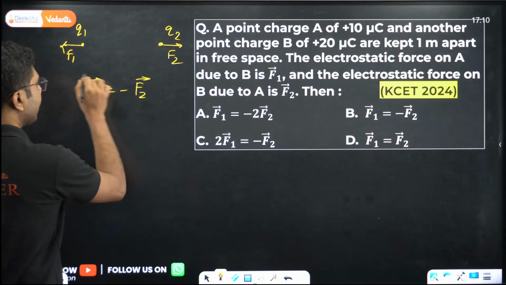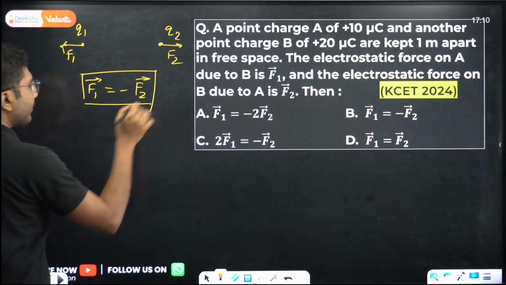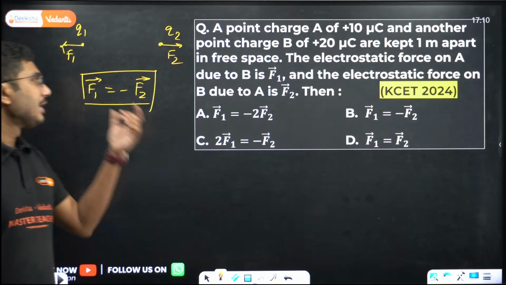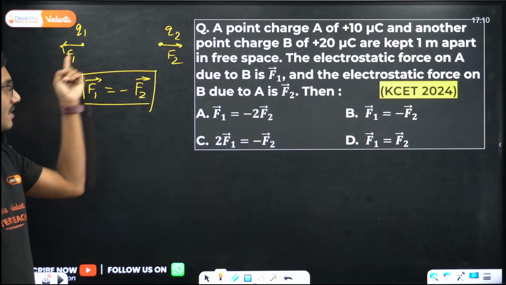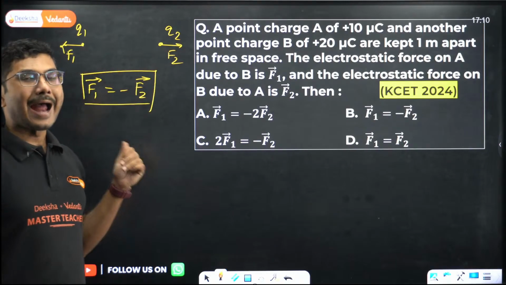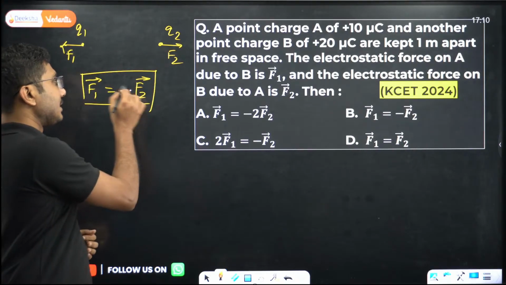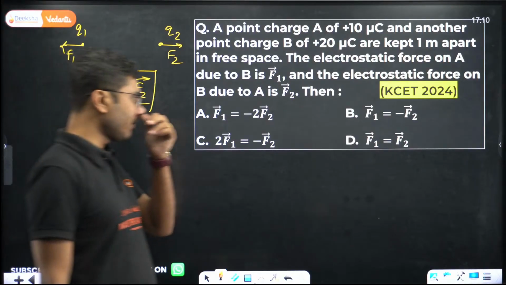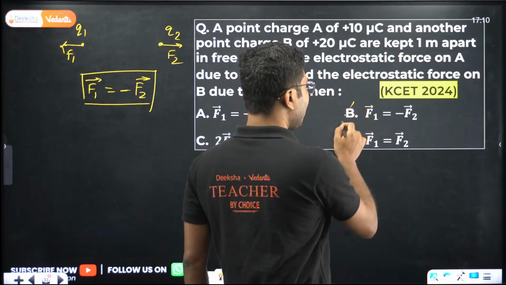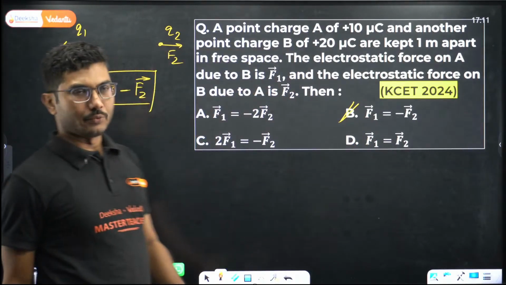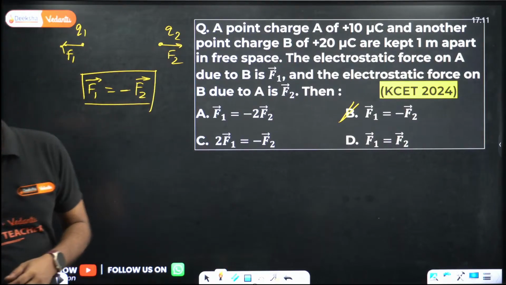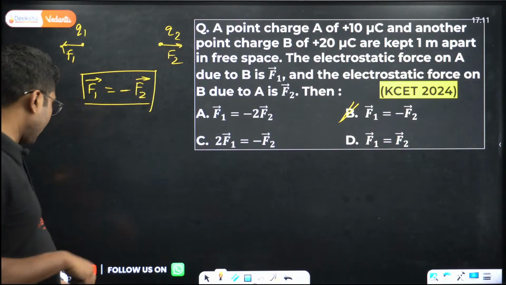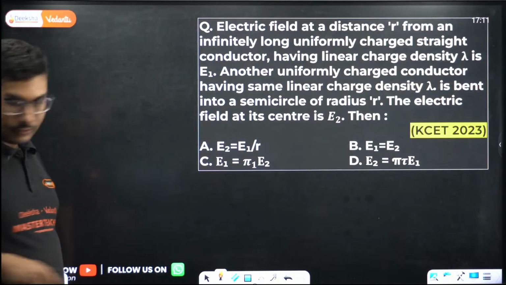This is Newton's third law of motion. Every action has an equal and opposite reaction. So if you consider this as action, this will be the equal and opposite reaction. Opposite means there is a negative sign when you are writing in terms of vector form. So F1 equals minus F2. Easy question, right? Now let's move on with the next question.